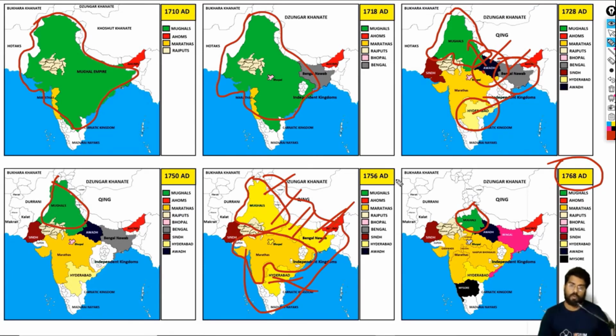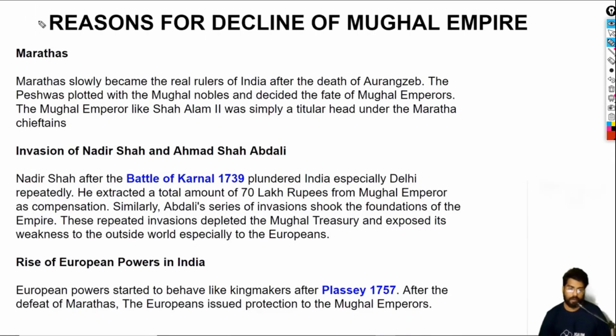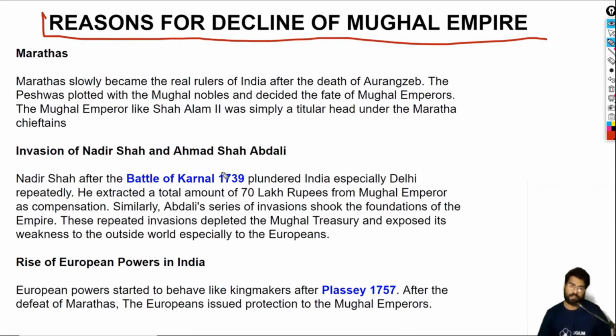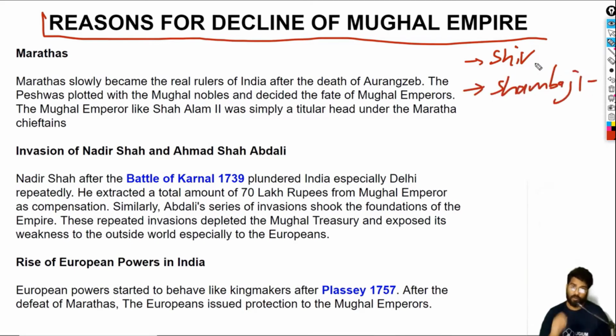So let's explore why this happened, how this glorious empire slowly, not suddenly, declined. Let us explore the reasons. One of the reasons for the decline of the Mughal Empire is the Marathas. As you already know, Shivaji was the founder of the Maratha kingdom. He was the first Chhatrapati, the first king of the Maratha kingdom. Then came Shambhaji, his son, who was executed by Aurangzeb. You already know that.